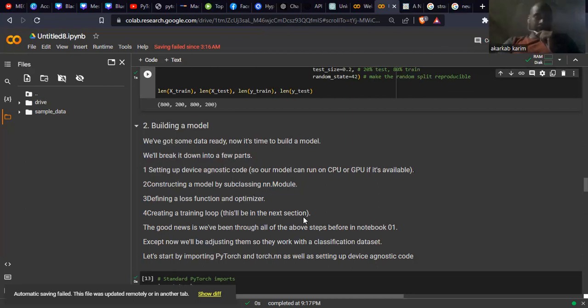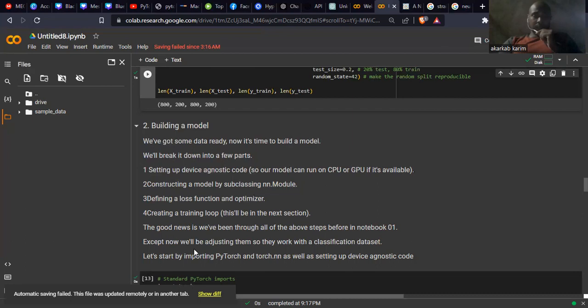Okay, so the good news here is we've been through all the above steps before in the notebook. I discussed that before and built it before. So anyone interested can just check the PyTorch tutorial and they will find that.